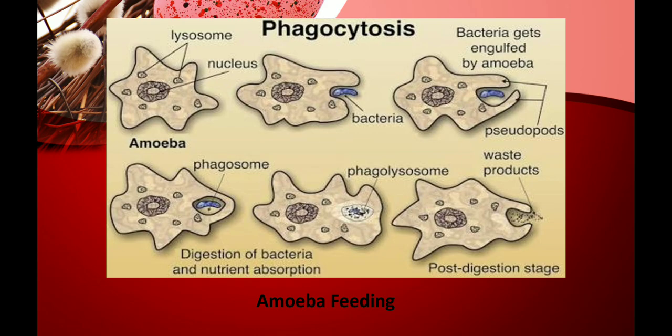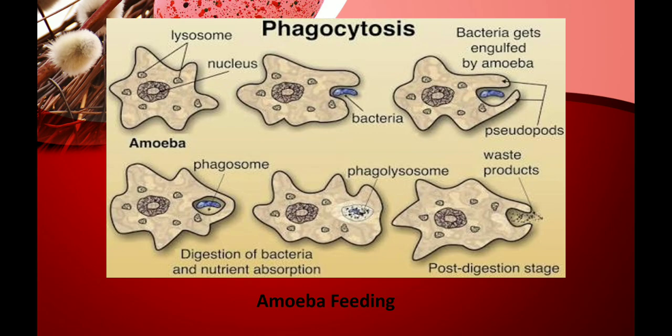Engulfing the bacteria means it is taking the bacteria inside its body with the help of pseudopodia, which are the extensions of the cell membrane. The third picture shows very clearly how a bacteria is getting engulfed by the amoeba. In the fourth picture, you can see the bacteria is completely engulfed, that is, completely inside the body of amoeba.